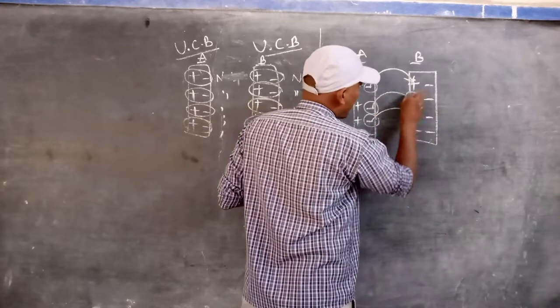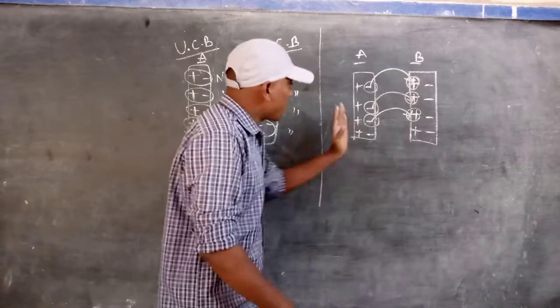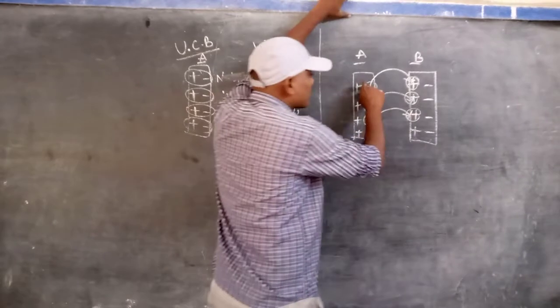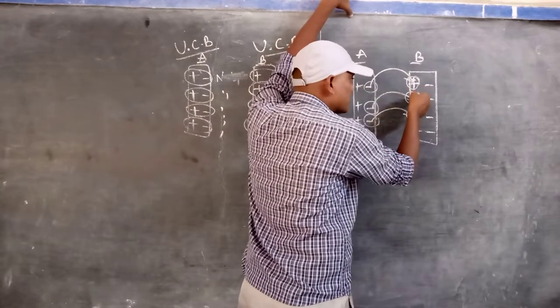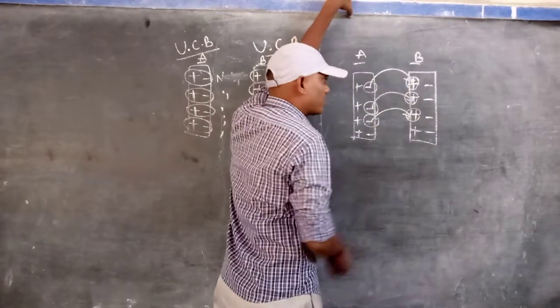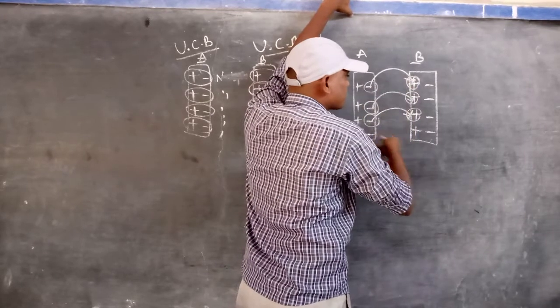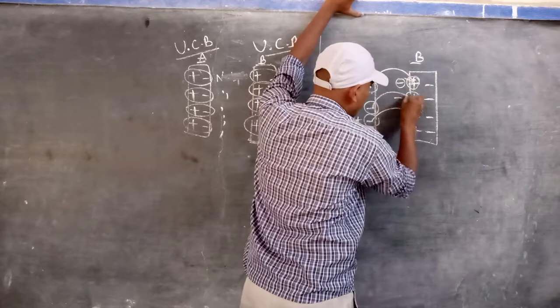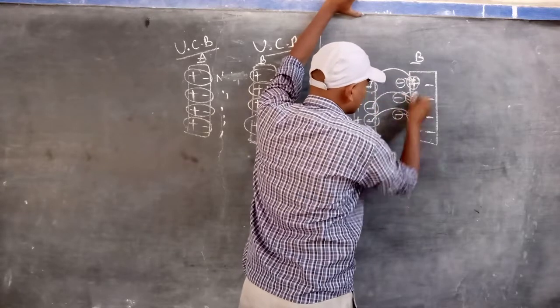That's why you are observing that electrons are transferred to the other side. These electrons mix with the positive charges present in body B. Negative and positive, that's why it combines with this one, it also combines with this one, and it also combines.